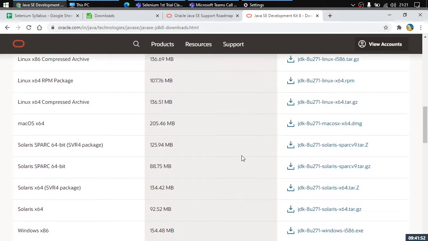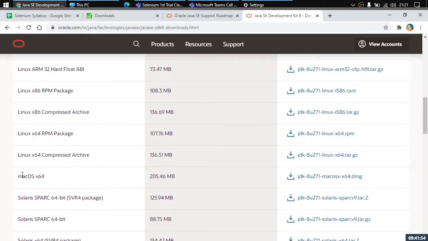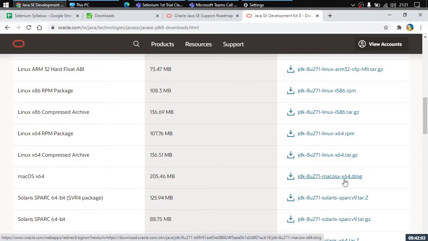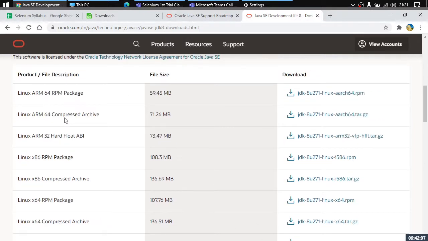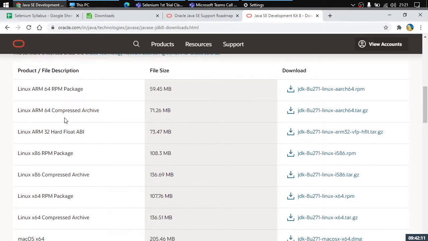Now about other operating systems. Mac people need to download only one file. They don't have to look up the version of the operating system they're using. They just need to download this DMG file and they're good to go. And about Linux people, if someone is using Linux, I am already aware that they are a power user. They know which file to download and which file to work with. So they can configure JDK without any hassles.